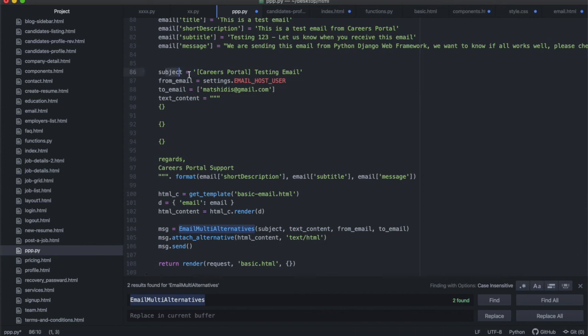You're going to have the subject. All right, I like to always have everything inside these square brackets, especially the website name, so that people nowadays associate the website name at the beginning with, okay, that's what this email is all about. All right, and then from_email, remember we specified in our settings the from, when we specified our username, we used this variable called EMAIL_HOST_USER. So you can import the settings into this file and then call that EMAIL_HOST_USER, so that you don't have to type it in every time. You only want to type it in once inside your settings file.